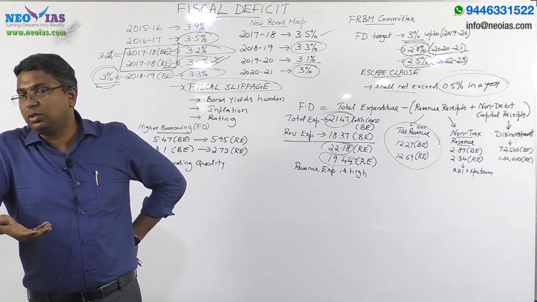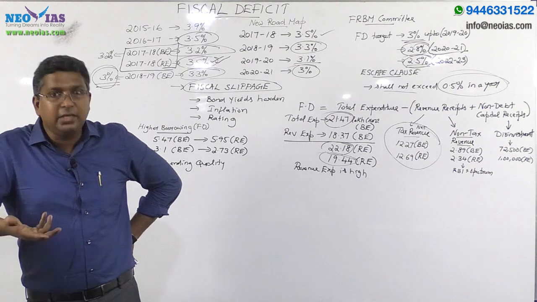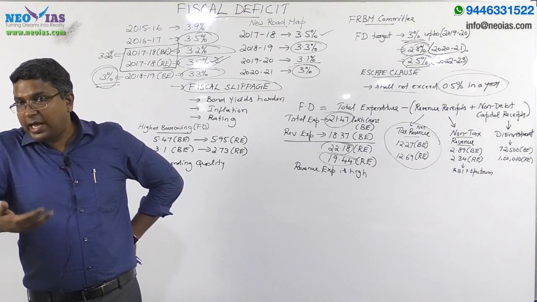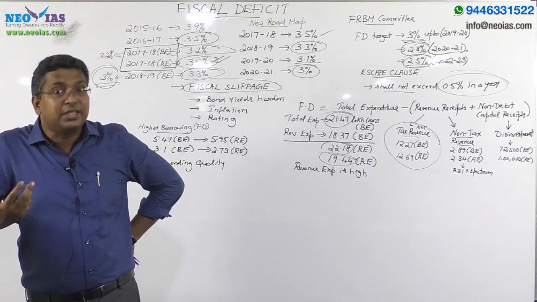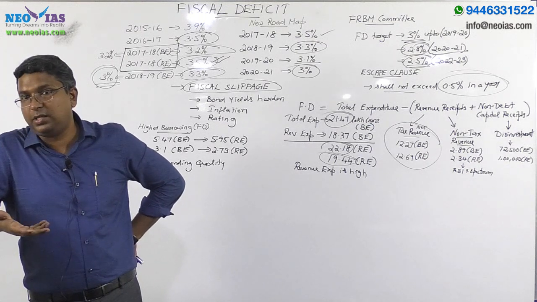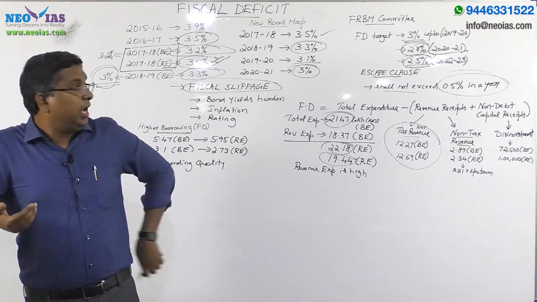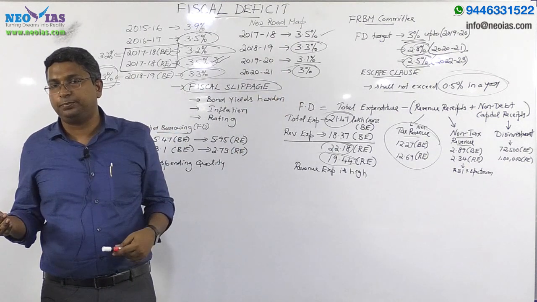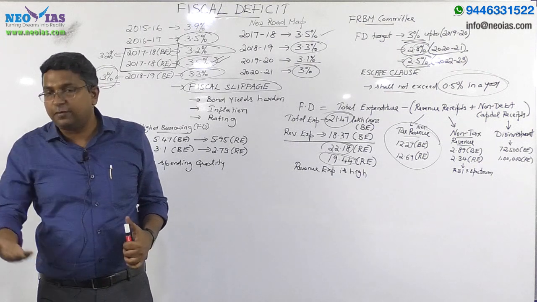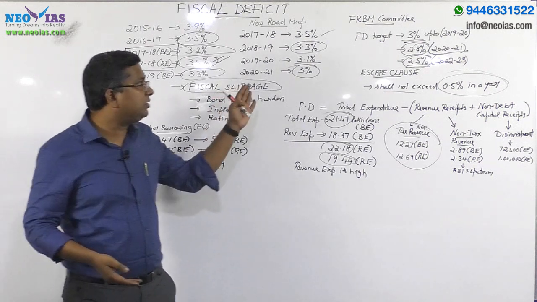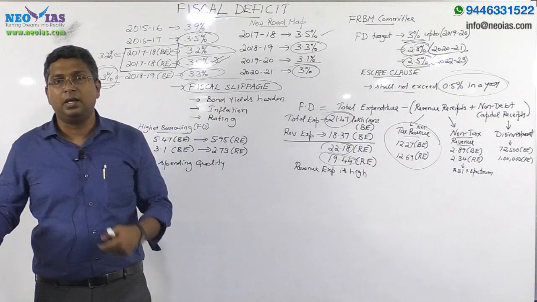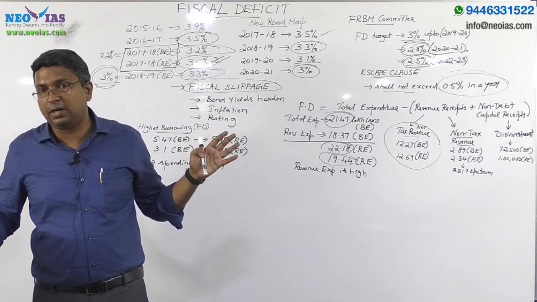You need to revise the fiscal deficit components, why there is high fiscal deficit, and then fiscal slippage as a concept you can expect, and the new roadmap. What is the new roadmap for the coming financial year, and how has it deviated from the FRBM committee? The FRBM committee is a very important current affair. We'll be dealing with it under the current affairs section.